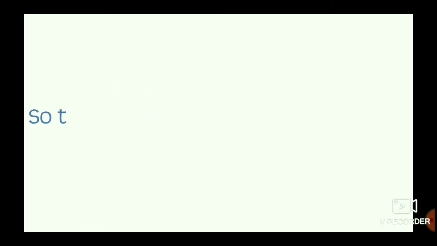Okay? Dear kids, it is on the box, between the boxes, under the box, in front of the box, behind the box, beside the box, near the box, below the box and above the box. Here, on, between, under, in front, behind, beside, near, below and above are the prepositions. Okay? So, these words are called prepositions. Understood?